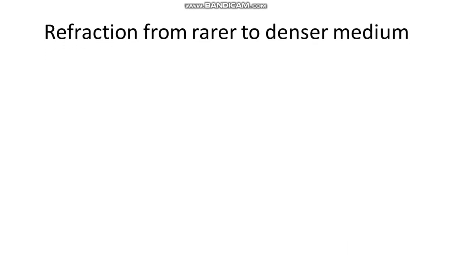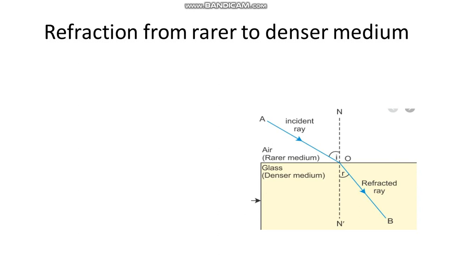Refraction from rarer to denser medium. When light travels from a rarer medium to a denser medium, what happens? See, the refracted ray bends towards the normal, and the angle of incidence is greater than the angle of refraction, right? Why does it bend towards the normal?